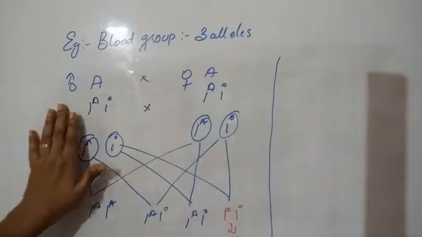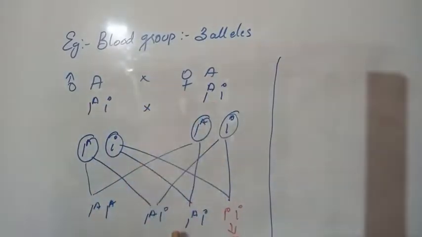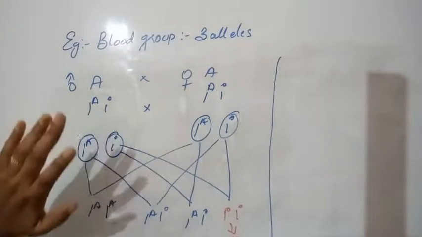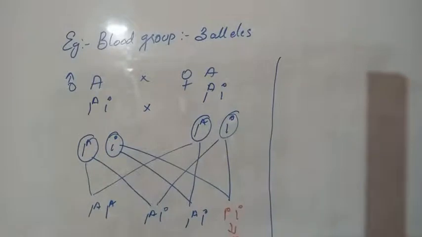Suppose both the parents have the same blood group and any one of the newly formed offspring has O blood group, then we can say the parents are in the heterozygous condition. This can be applicable for B blood group also. And another, if one parent has AB blood group, then none of their offspring can have O blood group. So what are they saying?